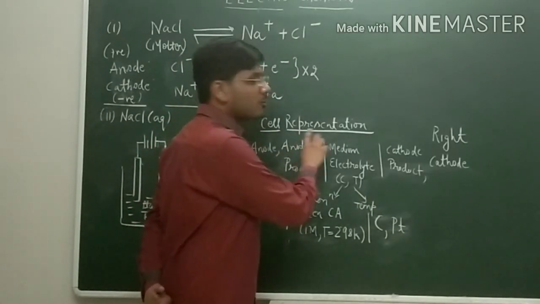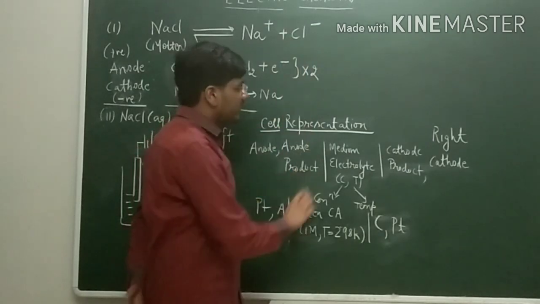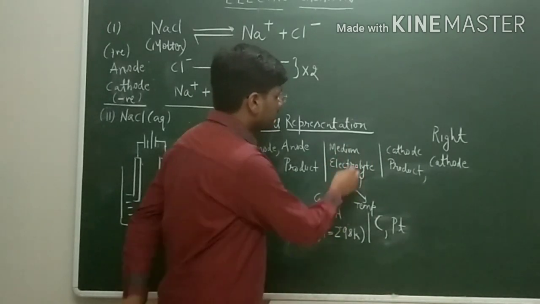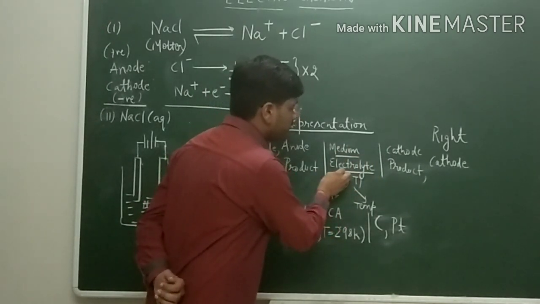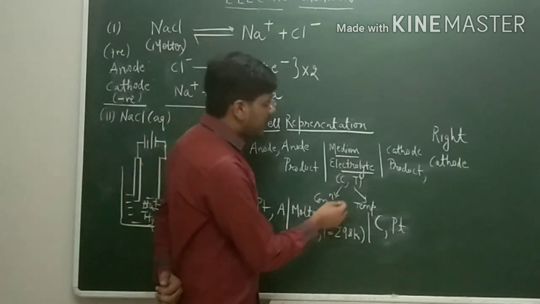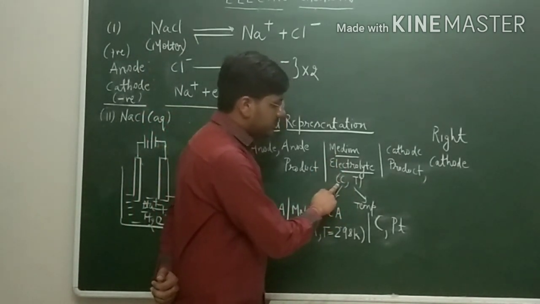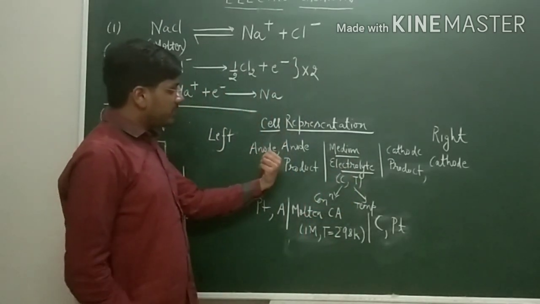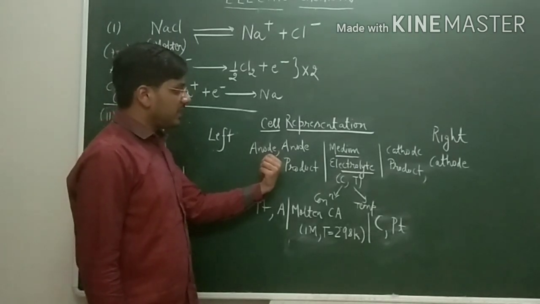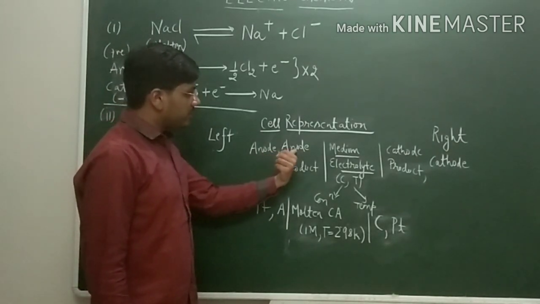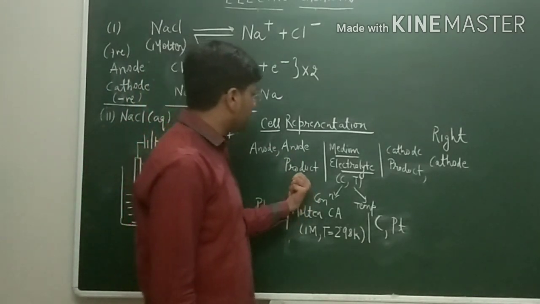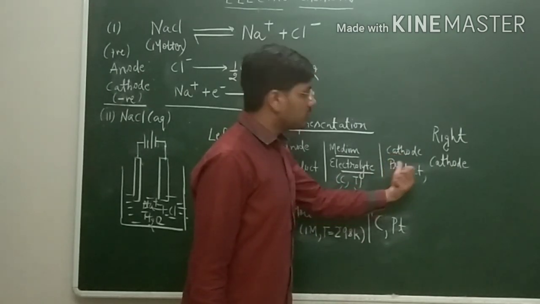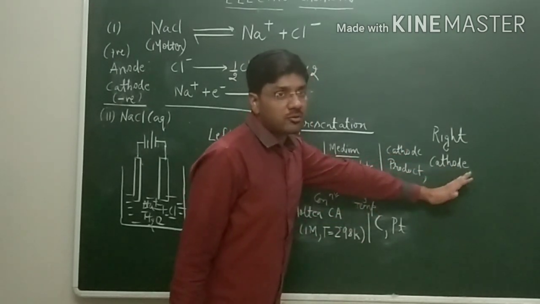Now we will discuss how to represent the electrolytic cell in shortened form. First we will draw two lines. In between the lines we write the electrolytic medium which we take in the electrolytic cell. Also we have to mention its concentration and the temperature. On the left hand side we will represent the anode at which oxidation takes place, and then after a comma we will represent the product which we are getting at the anode. On the right hand side we will represent the cathode product, comma, cathode of the electrode.